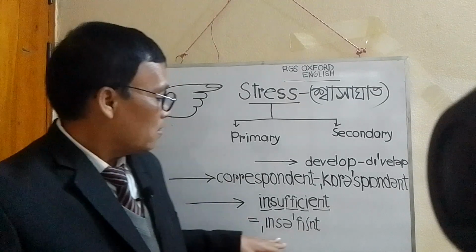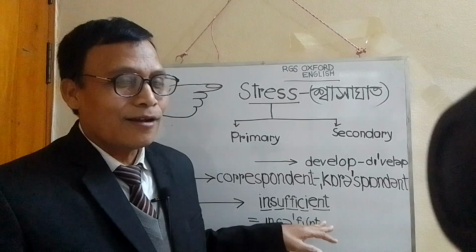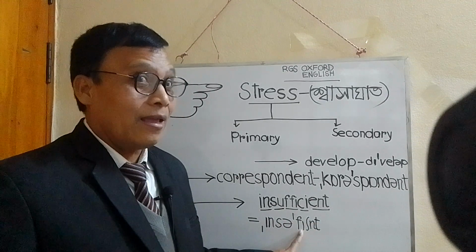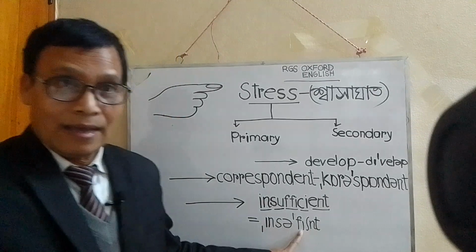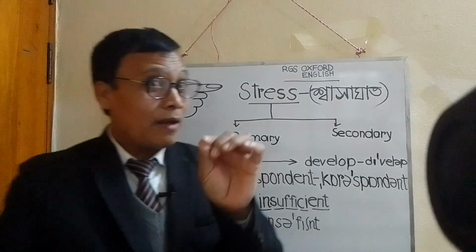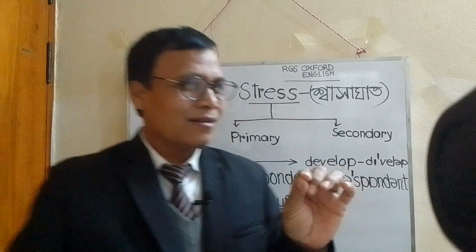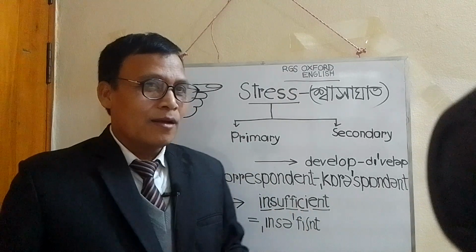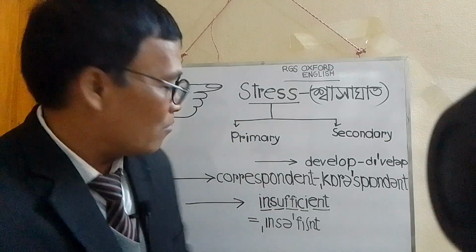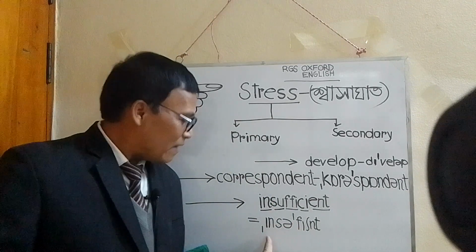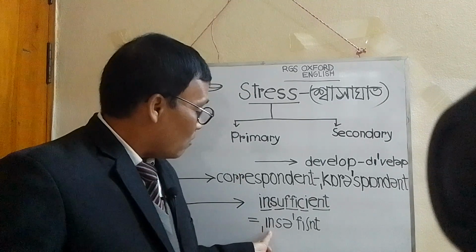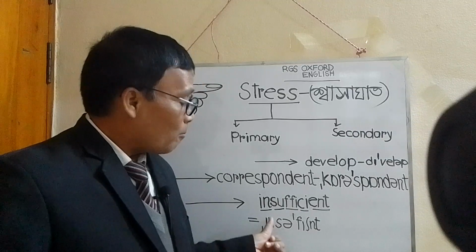You see here, according to the symbol, the pronunciation of the word is insufficient. Here I am making a sound: P, fee. I mean that the syllable above which is the primary stress will be louder than the secondary stressed syllable or part of the word.